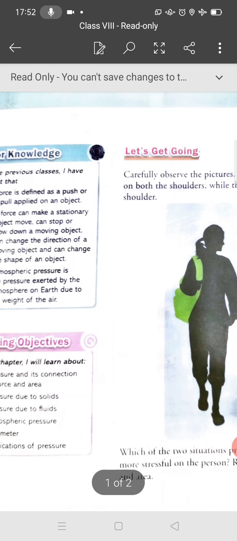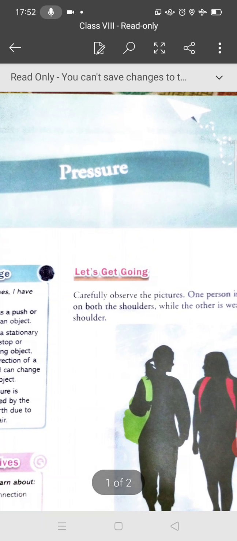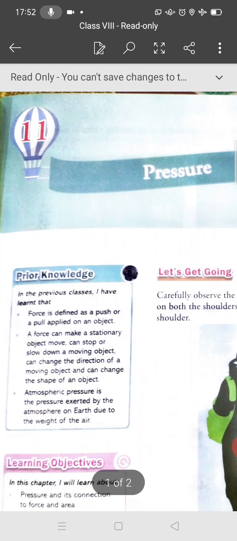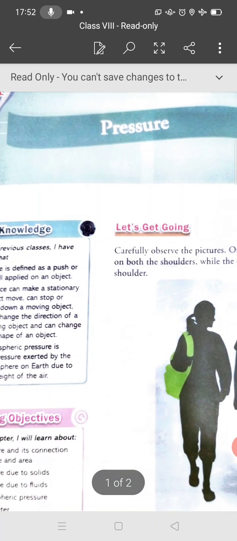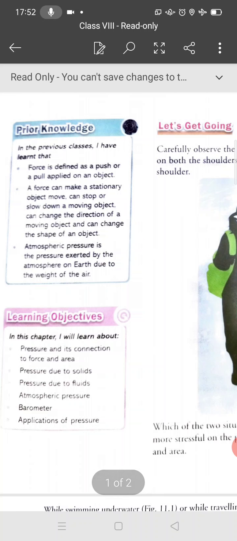Now, what is the chapter name? Pressure. In this chapter we will discuss pressure and its connection to force and area, pressure in solids, pressure due to fluids, atmospheric pressure, barometer, and applications of pressure.